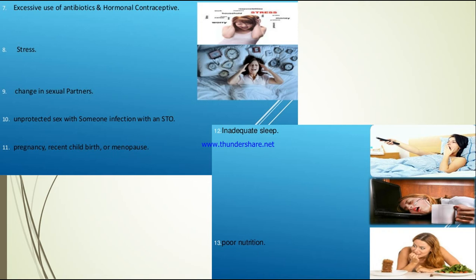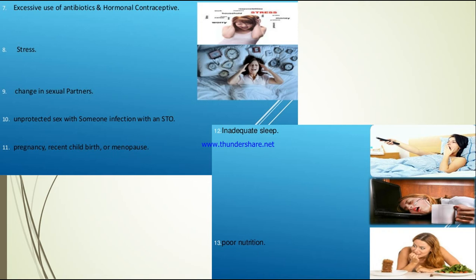Next, stress. Stress also can reduce the immune system, and therefore the chance of infection is very high. Changes in sexual partners, sexual contact with multiple partners, that can lead to infection of the vagina. Unprotected sex with someone who is infected with a sexually transmitted disease.